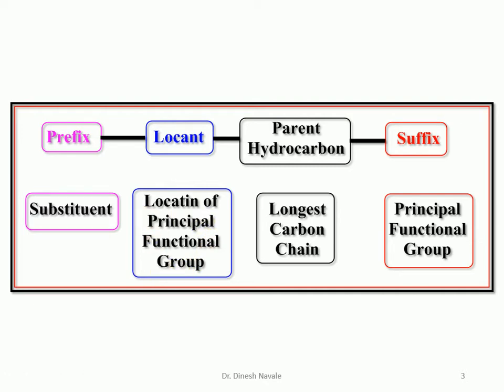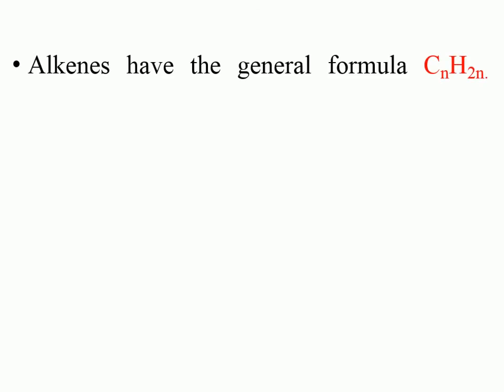When we start the IUPAC nomenclature for the alkene, there are some basic rules which have been decided by the IUPAC. So what are these rules? Before going for that, let's see what alkenes are.